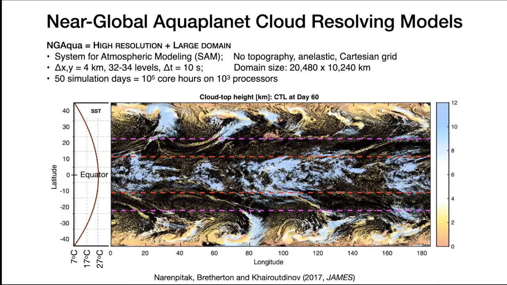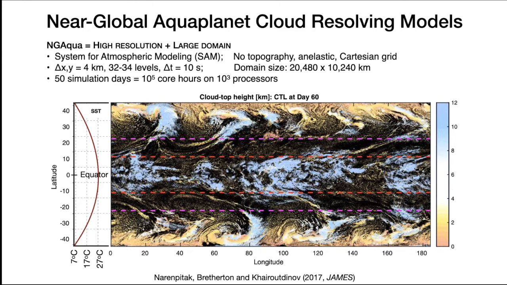The type of model that I worked with is the near global aquaplanet model. Aquaplanet here means that we assume everything in this model is ocean, there's no land. This is to simplify the heat exchange between land and the ocean. Near global here means that our simulation doesn't represent the entire globe and doesn't see the globe as a sphere, but we assume that the world is a rectangle where everything that comes out from the eastern edge of the domain goes into the western edge. So there's still realistic circulation of the air, and the clouds can be computed.